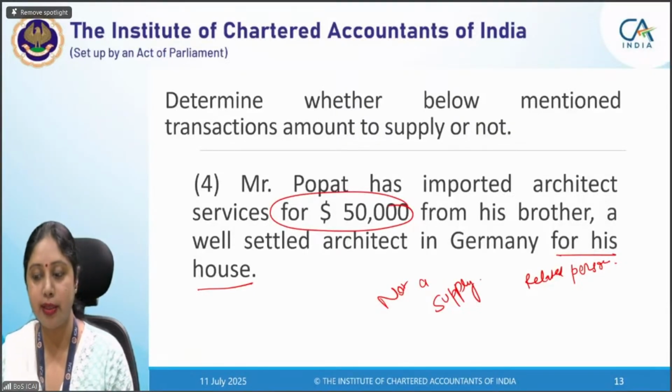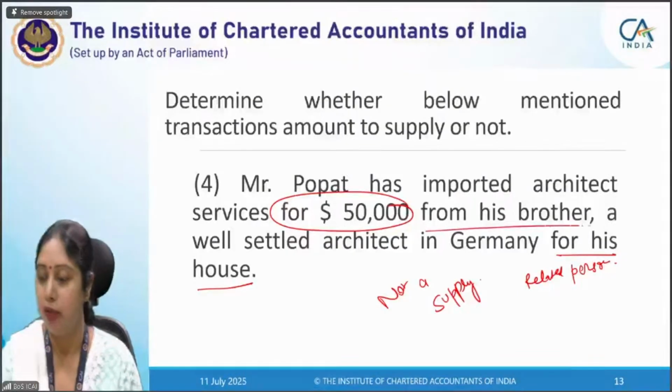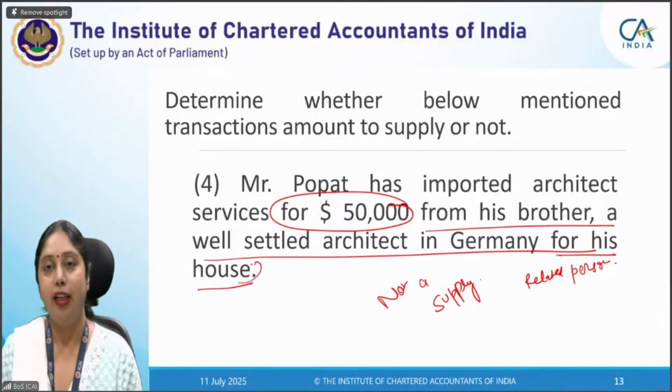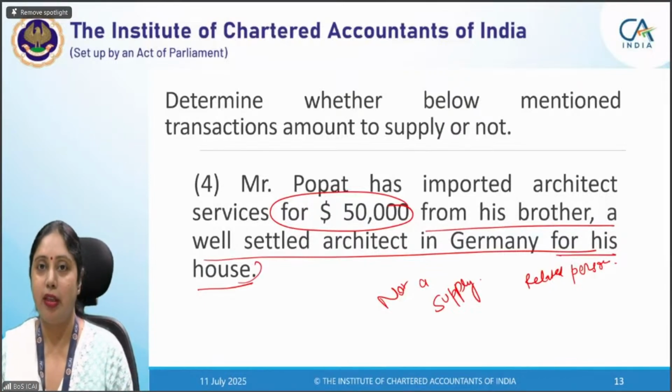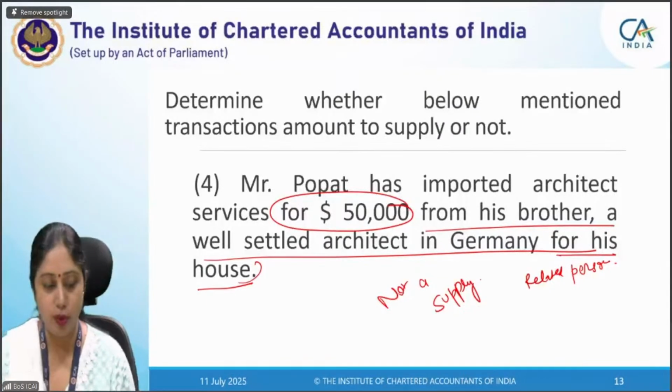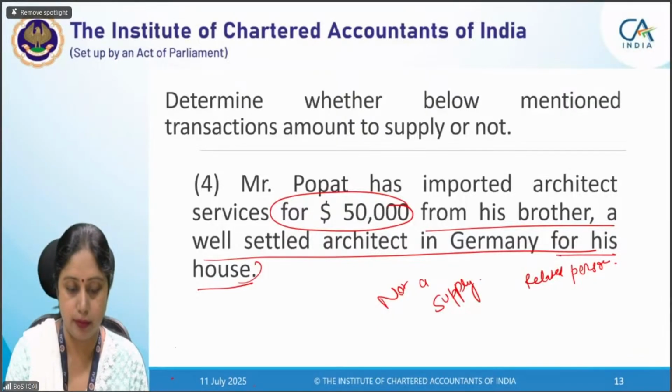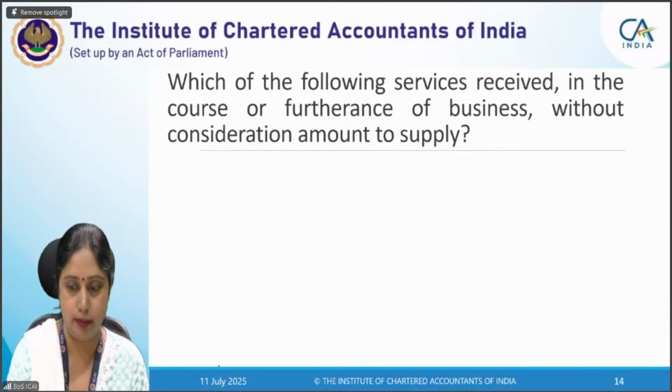Mr. Popert has imported architect services for rupees $50,000 from his brother, a well-settled architect in Germany, for his house. Now, this para 4.